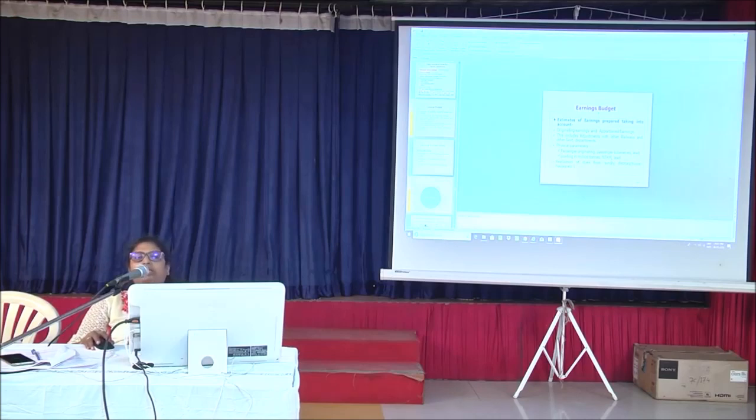Besides that, we take the physical parameters like passenger originating, passenger kilometers, loading in millions. That is all taken into account while preparing the earnings budget. Also, realization of dues from sundry debtors. For example, how much we are going to realize for sidings, how much we are going to realize for hoardings, etc. It will be done in the earning budget.